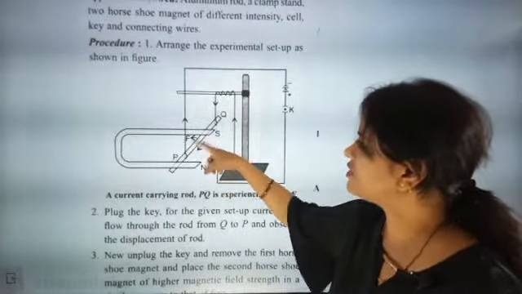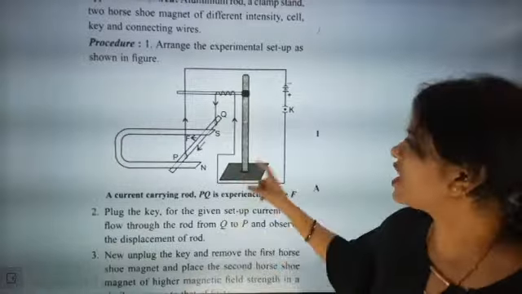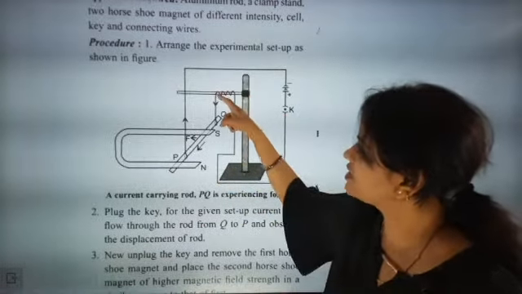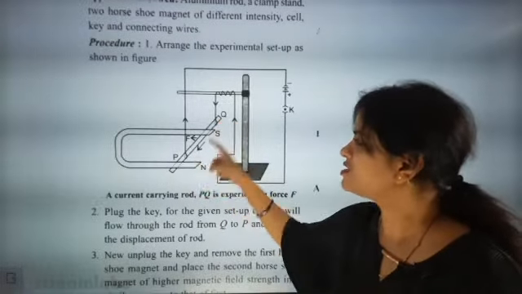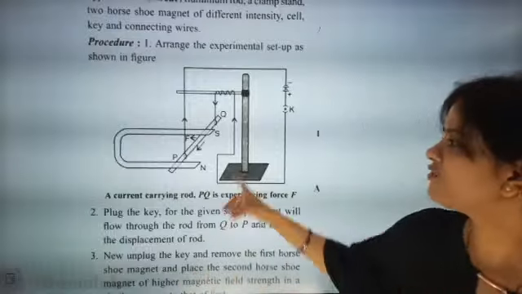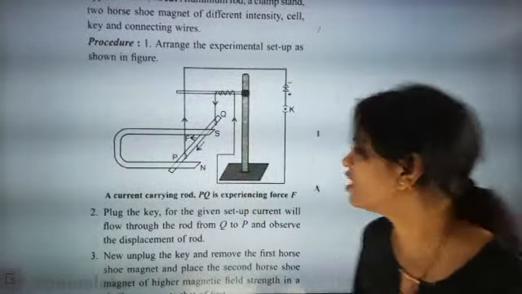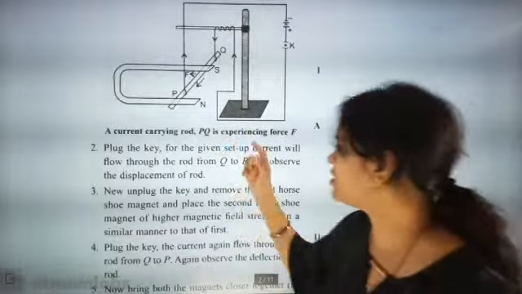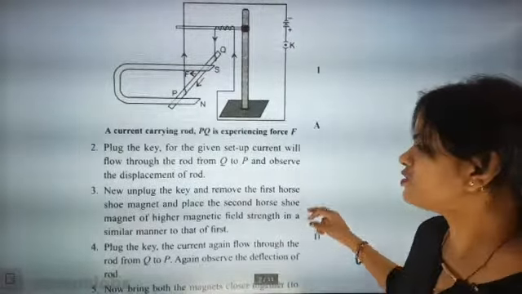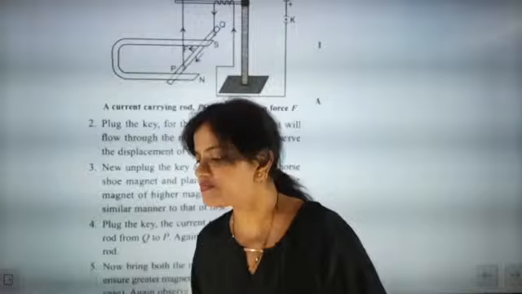Now the current will start moving into this rod, from the positive to the negative terminal. You can see the positive terminal is here, so it will go like this. Once the current is moving, the magnetic field lines will be generated around it. Then force will act in this direction, and the horseshoe magnet will also have a force. So now the moment it happens, it will start repelling each other. And if you do it in different directions, one time it will attract.